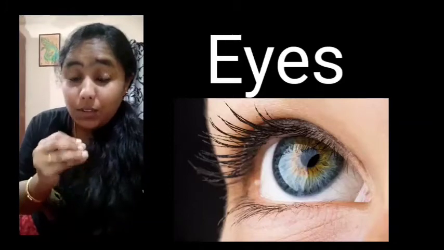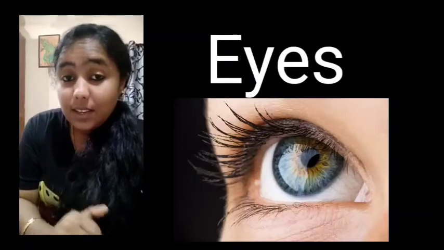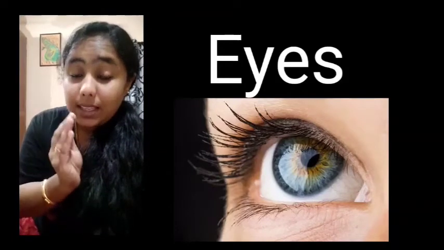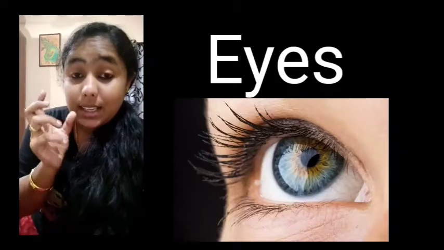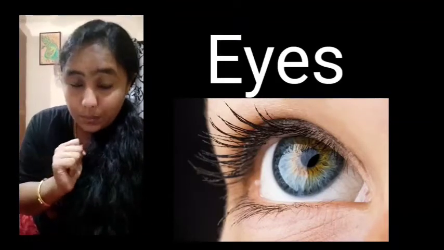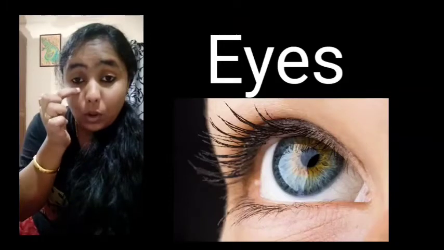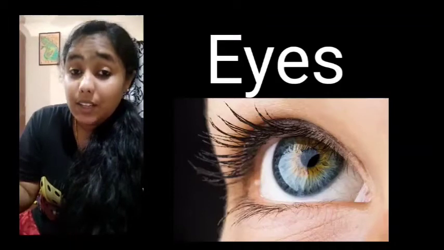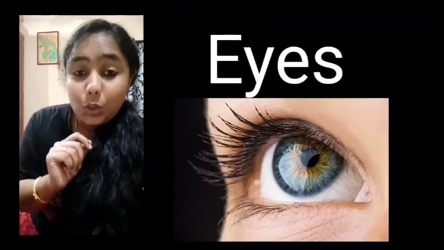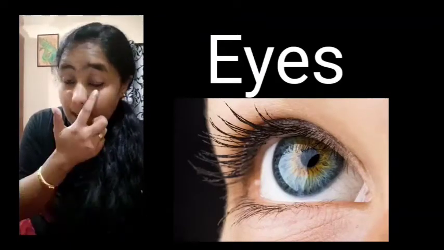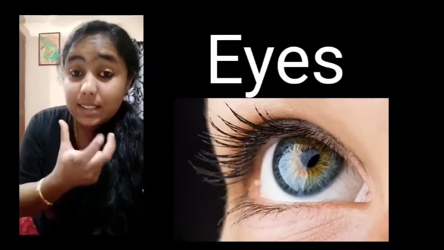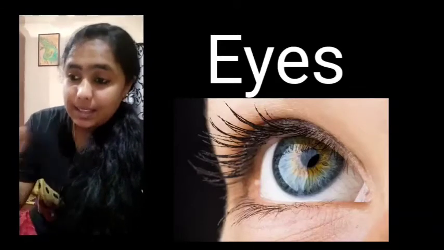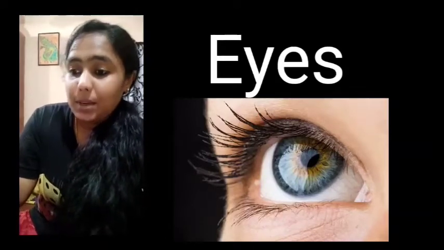In the same way in our body, eyes are a very sensitive and very soft organ. We have to take care of our eyes in a very good way. We have upper and lower eyelids to protect our eyes. Eyes are otherwise known as natural cameras. We all use cameras to take photos, no children? Eyes are natural cameras because we can see everything naturally. We can capture everything naturally with our eyes, so it is called a natural camera.